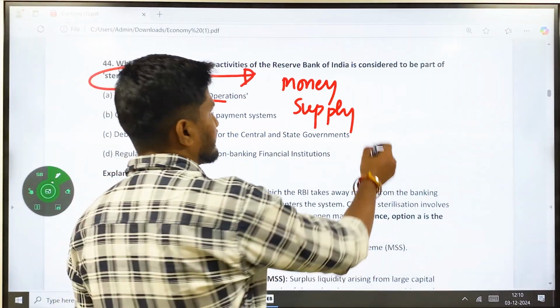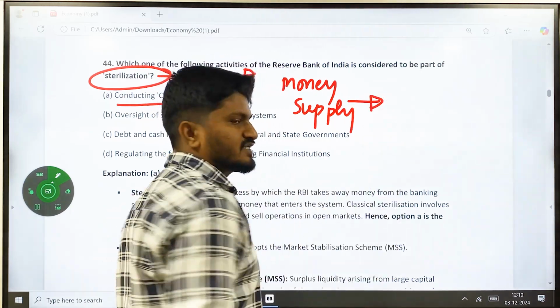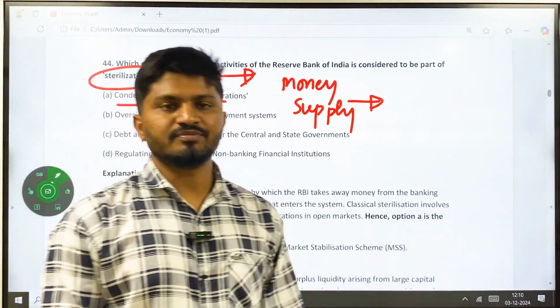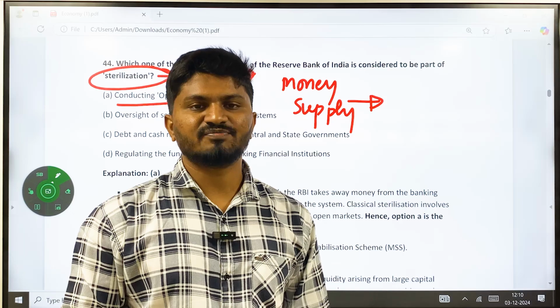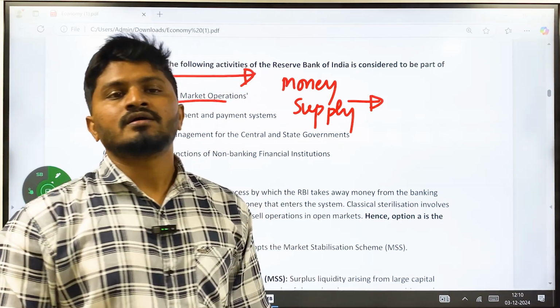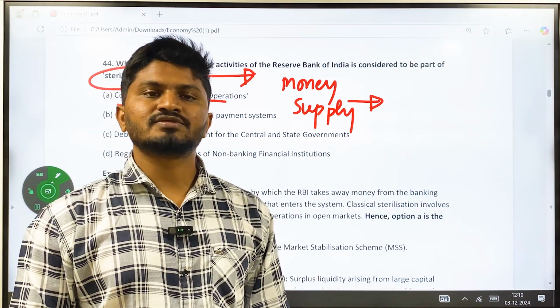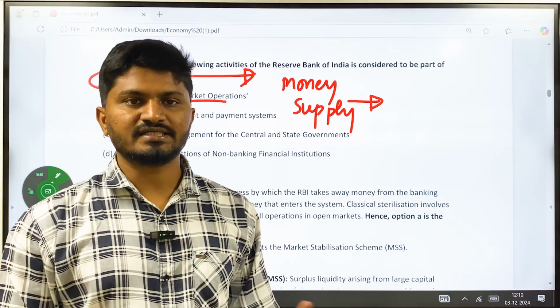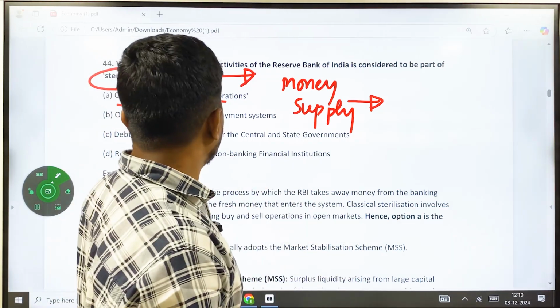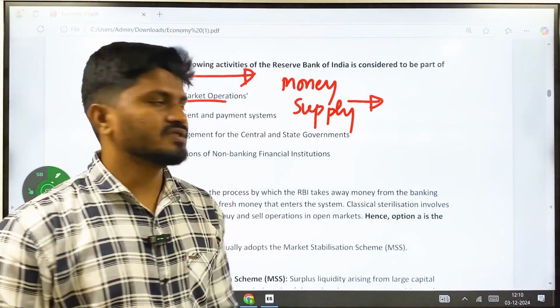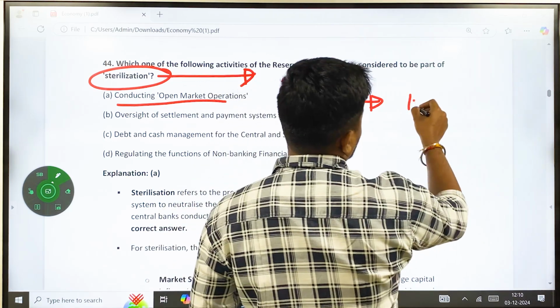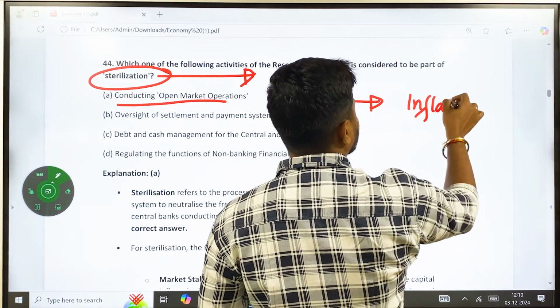So sterilization is used in extraordinary situations where there is hyperinflation, where there is more money at the hands of people. During that time, RBI uses repo rate, reverse repo rate or interest rate, etc., under open market operations, and it will try to suck out the money from the market. So it wants to reduce the inflation.